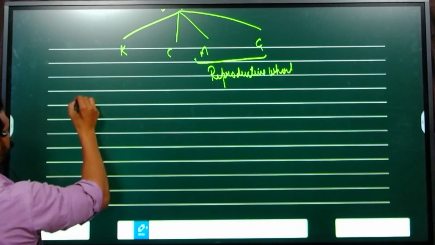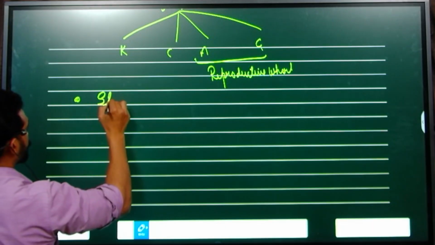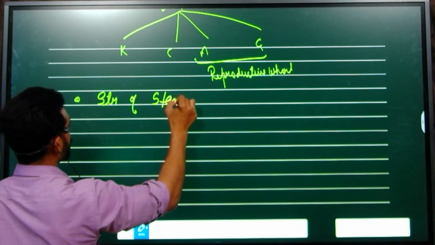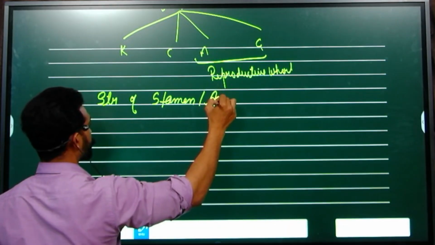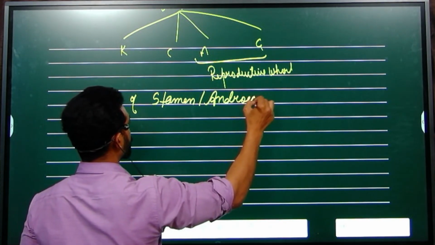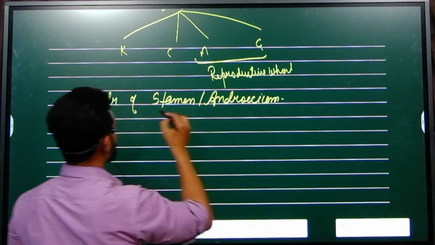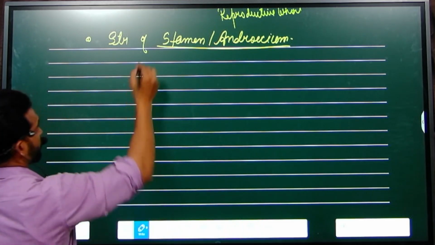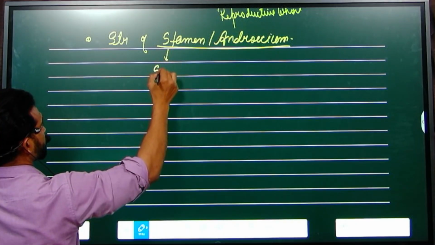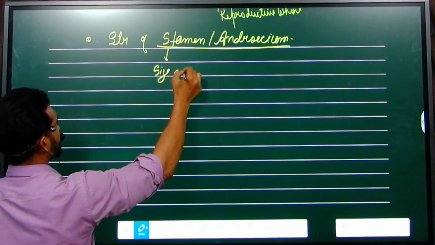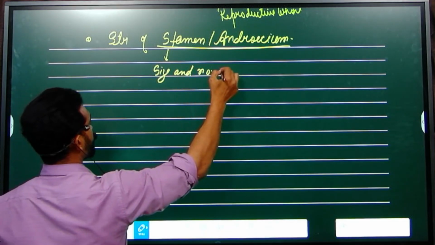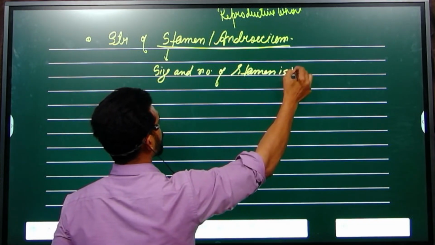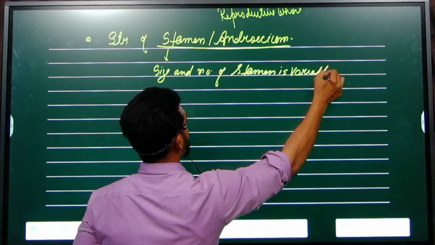Now let's see the structure of the stamen or androecium. First thing, the size and number of stamens is variable.